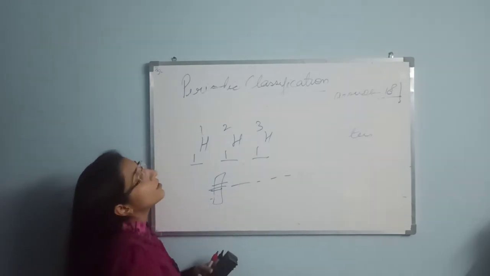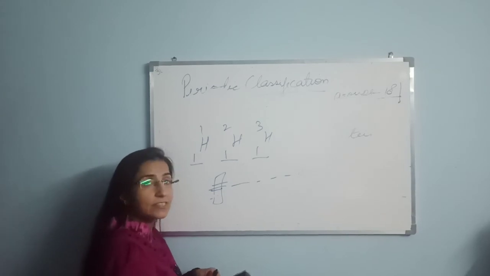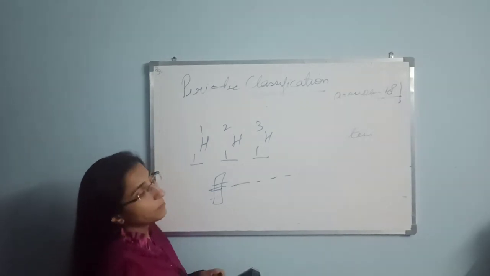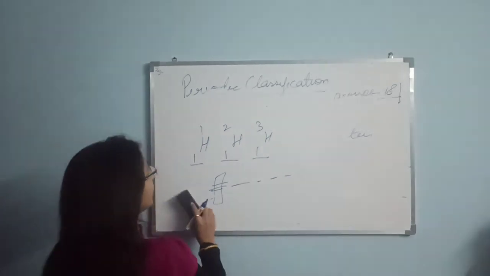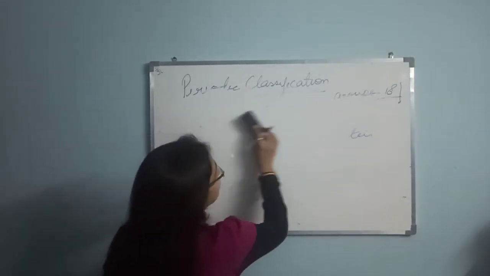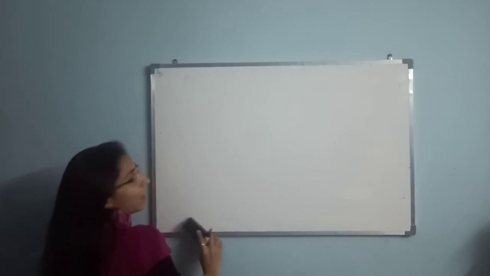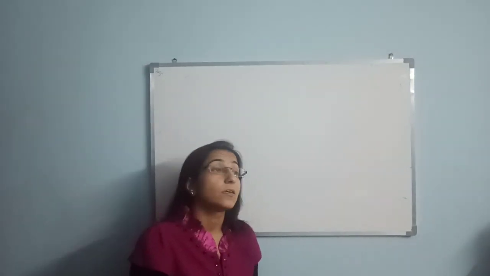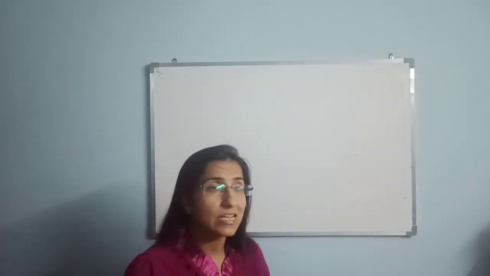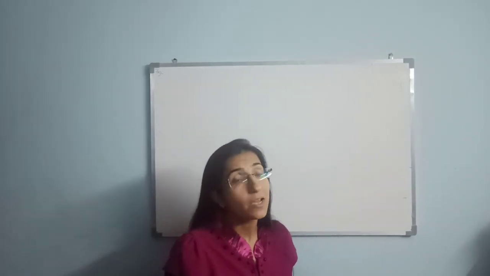So the modern periodic law, that physical and chemical properties are the periodic function of atomic number, comes out to be fruitful. This is the basic difference between the Mendeleev and the modern periodic table: Mendeleev said that the properties are a periodic function of the atomic mass, and Henry Moseley said that they are a periodic function of the atomic number.